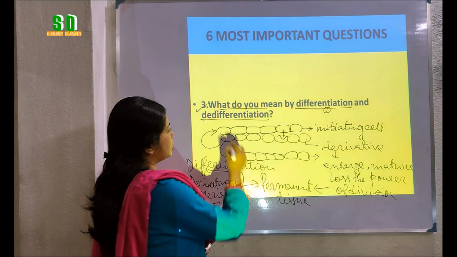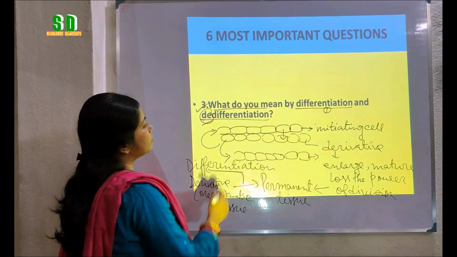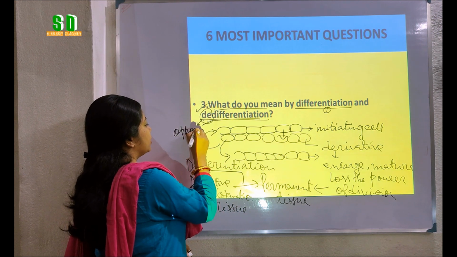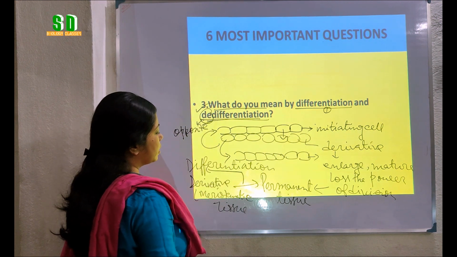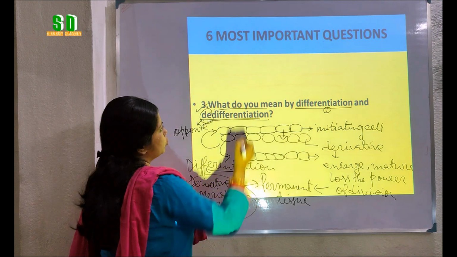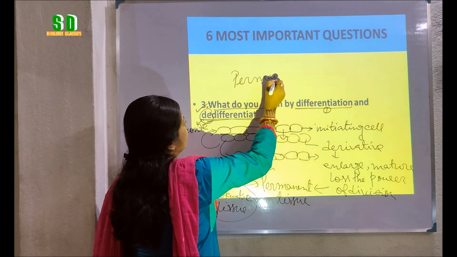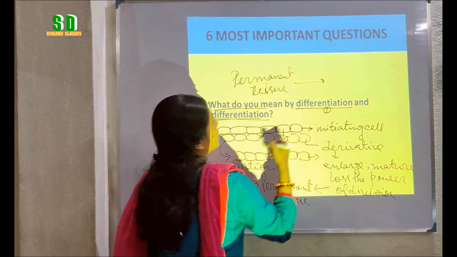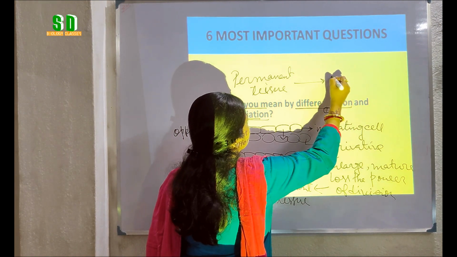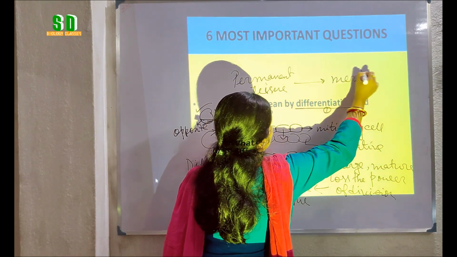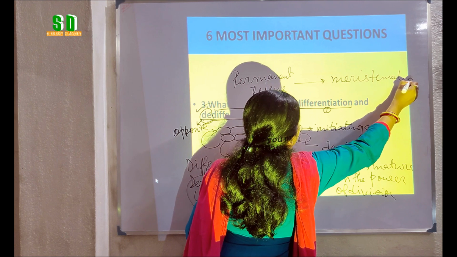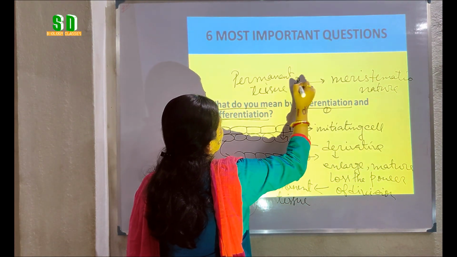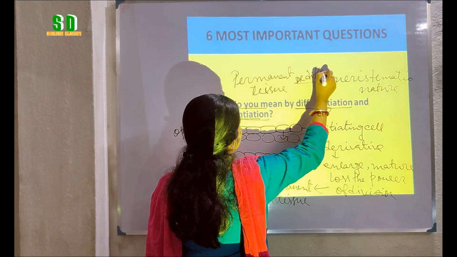Now, what is de-differentiation? From the term we can understand that it is just the opposite of differentiation. That means when the permanent tissue again gains the power of division and changes into meristematic nature, it is called de-differentiation.